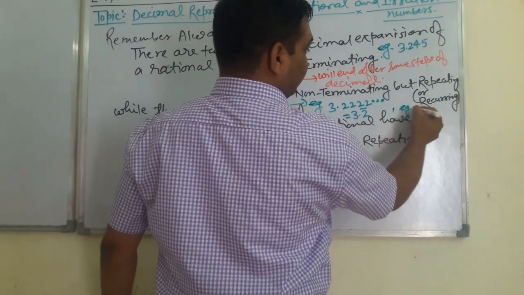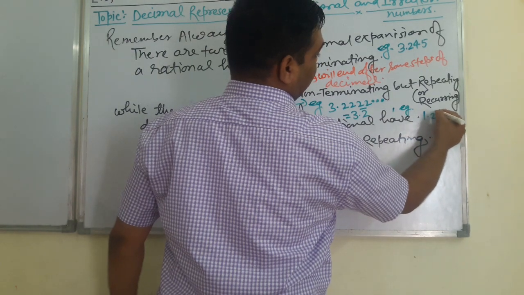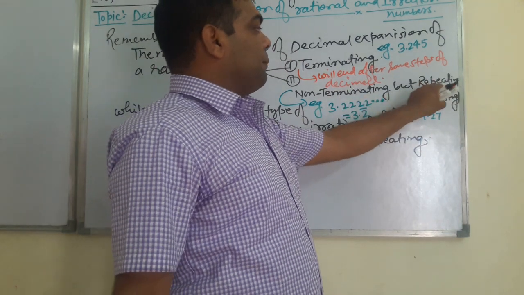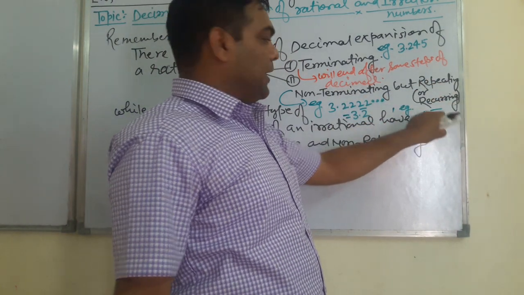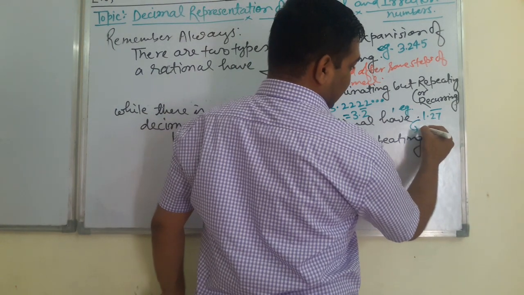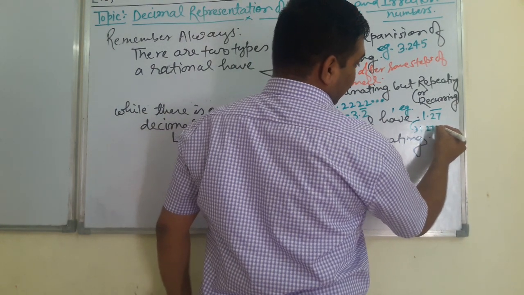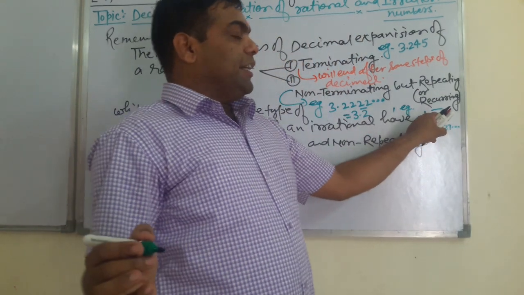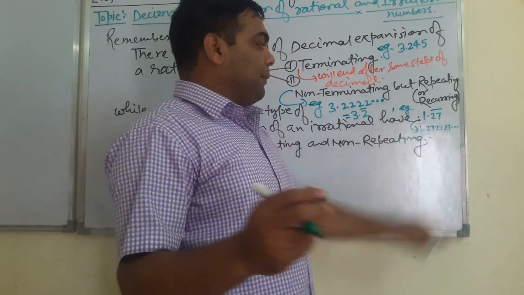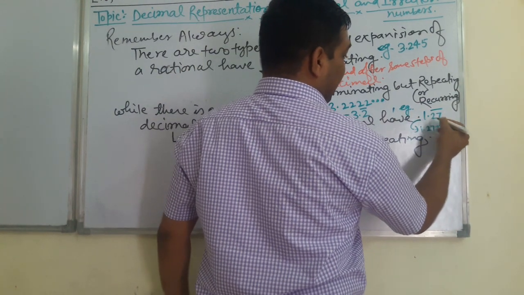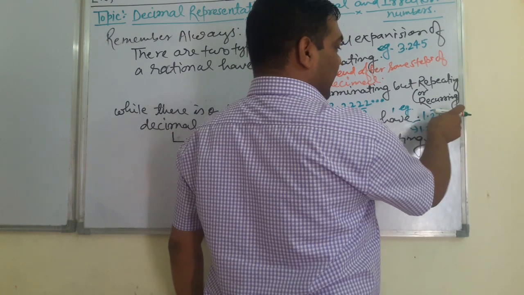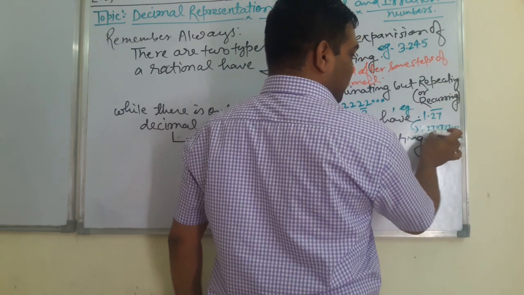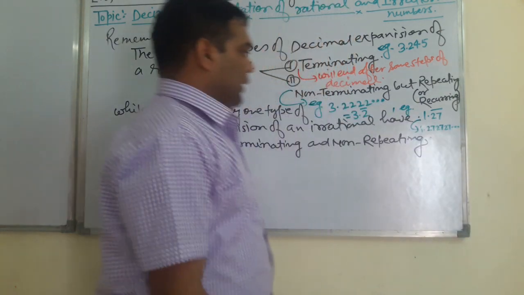You may take one more example here, 1.27 bar. This is the case of non-terminating but repeating or recurring decimal expansion, because this can be written as 1.272727 and so on, because here 2 and 7 are repeating, so in short we write 1.27 bar, while in the long way we can note down 1.272727 and so on.